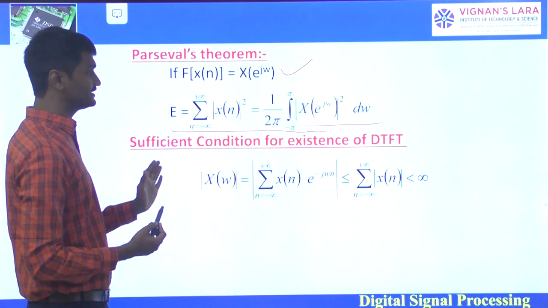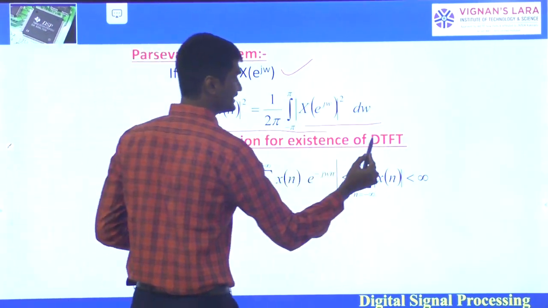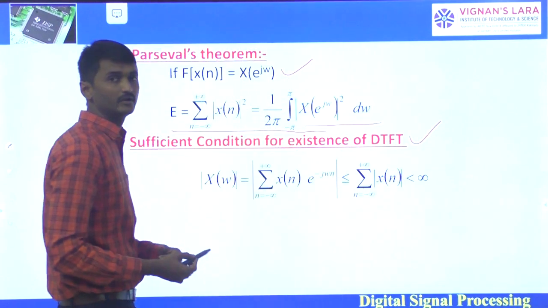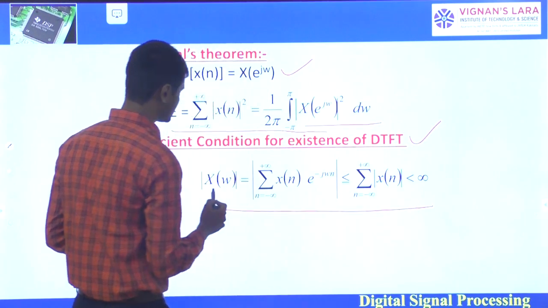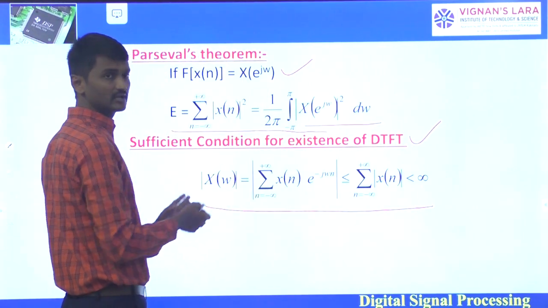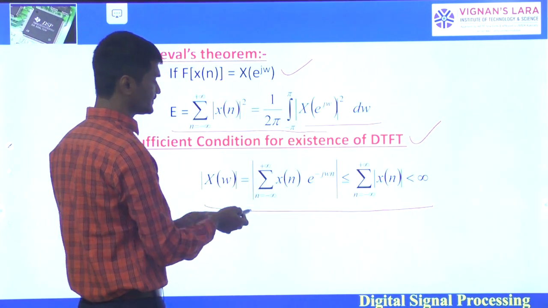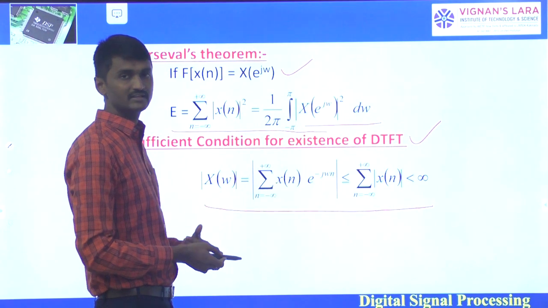And here is the sufficient condition for existence of the DTFT for any signal. So here is the condition we have to see. We know the expression for the Fourier transform of x of n, that is X of omega equals sigma n equals minus infinity to infinity x of n e power minus j omega n.